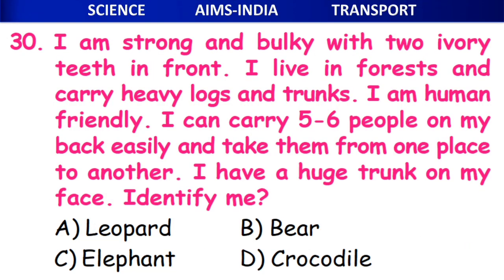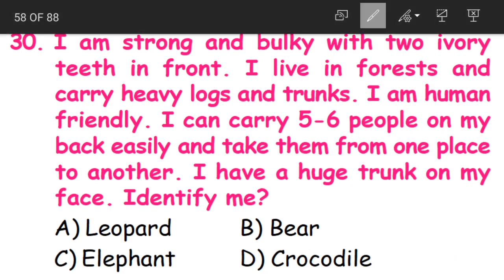Clear? Now, the 30th and the last question for today's session. I am strong and bulky with 2 ivory teeth in front. I live in forests and carry heavy logs and trunks. I am human friendly. I can carry 5 to 6 people on my back easily and take them from one place to another place. I have a huge trunk on my face. Identify me.